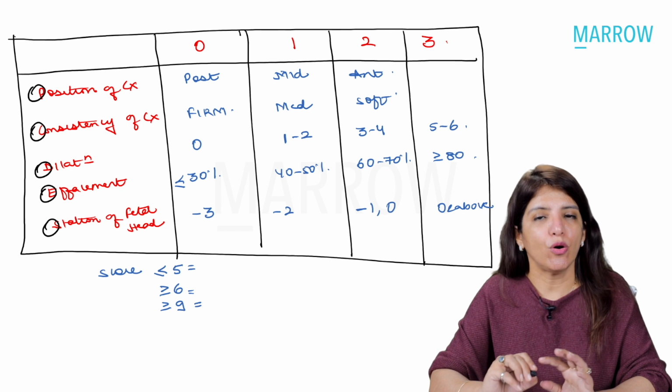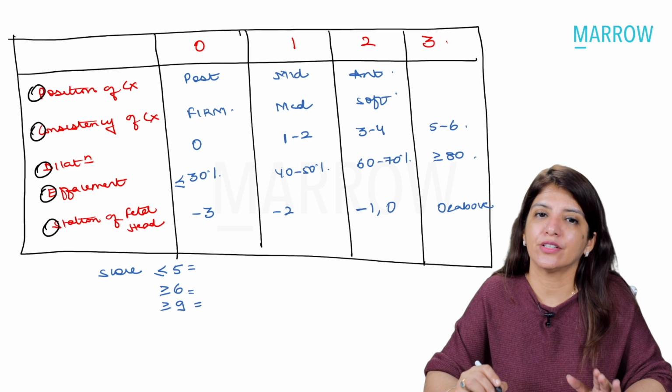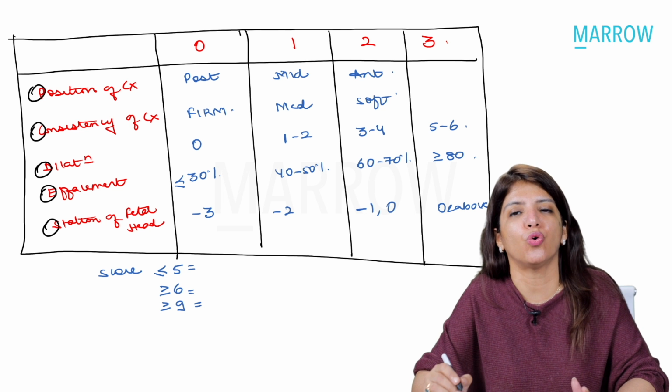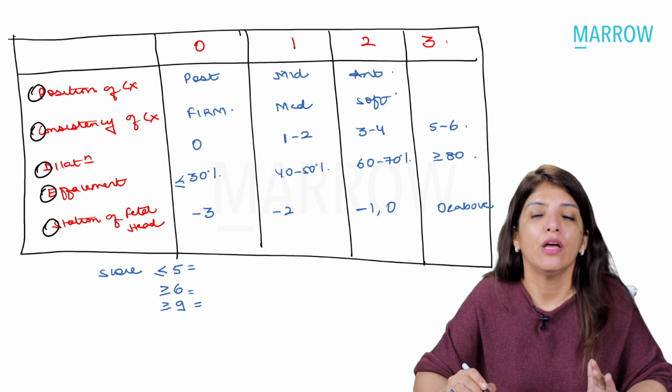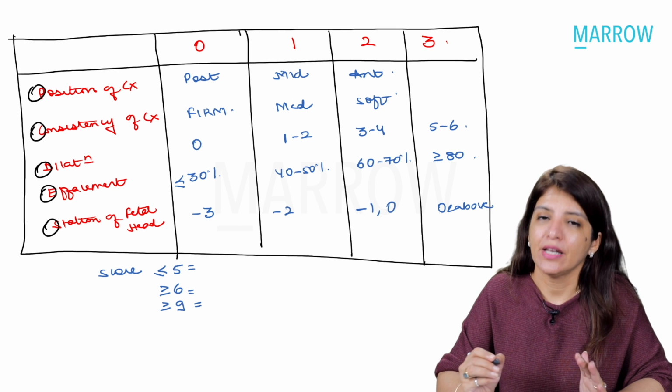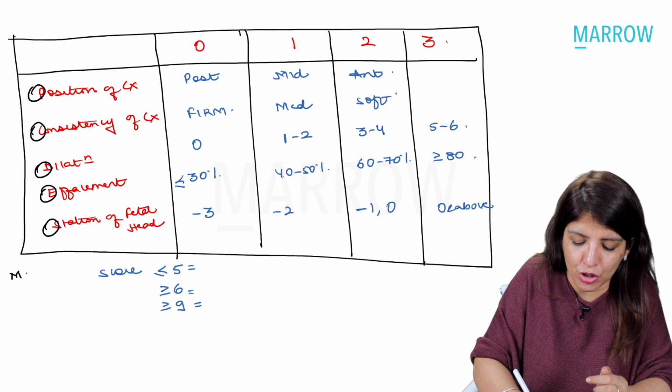Now, out of all these 5 criteria, there are these 2 criteria, the position and the consistency, in which the score goes maximum up till 2. Whereas in the rest 3, the score goes maximum up till 3. Now, that means the maximum Bishop score can be 13.